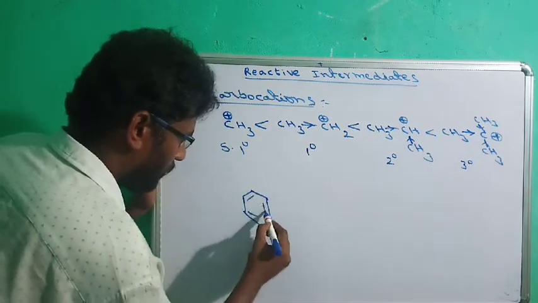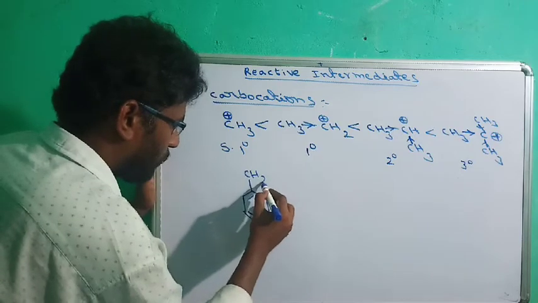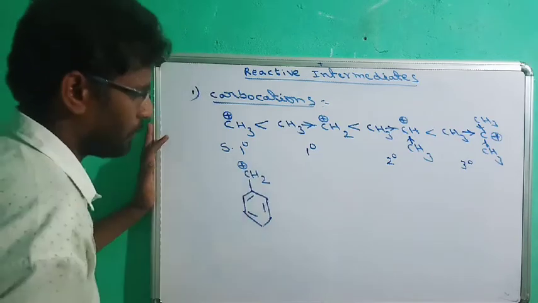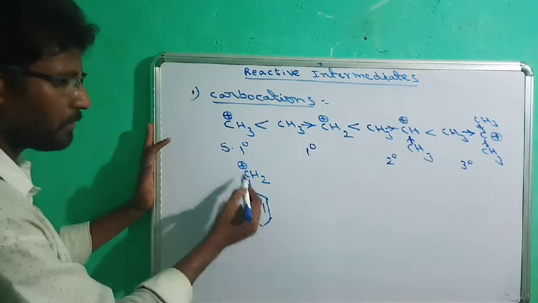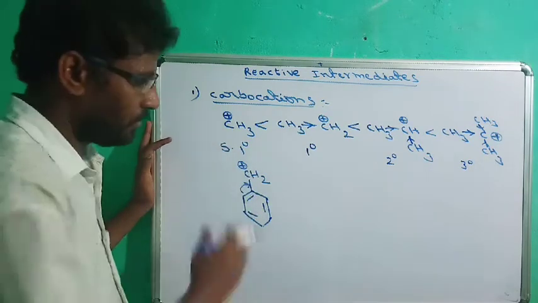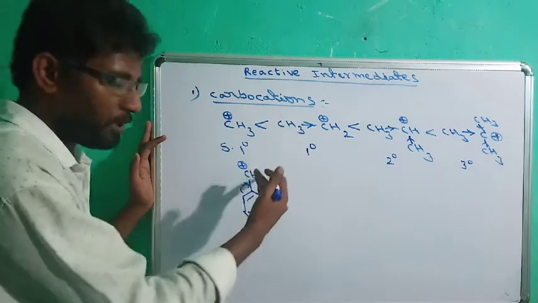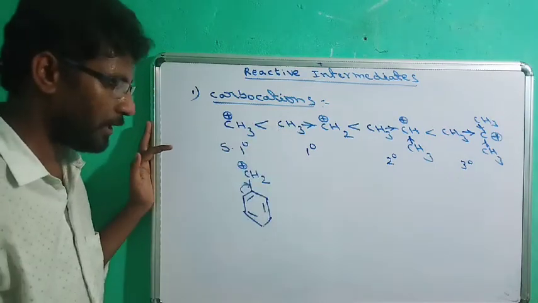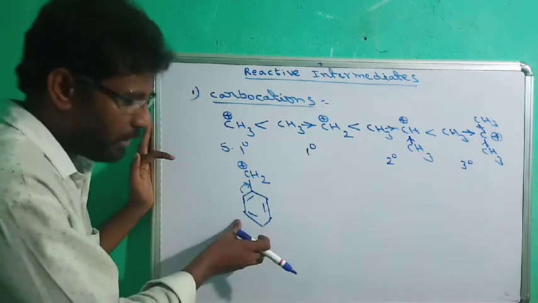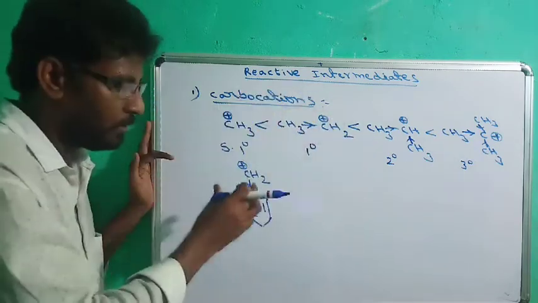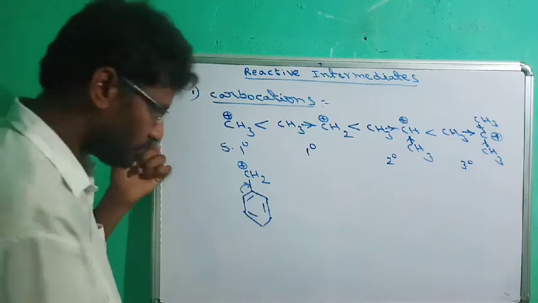Here is a benzene adjacent to the carbocation. The pi bond can be donated to it, and the positive charge will be decreased. The more the resonance, the more the stability of the carbocation. This is called a benzyl carbocation, which is highly stable, even more than alkyl, due to resonance.